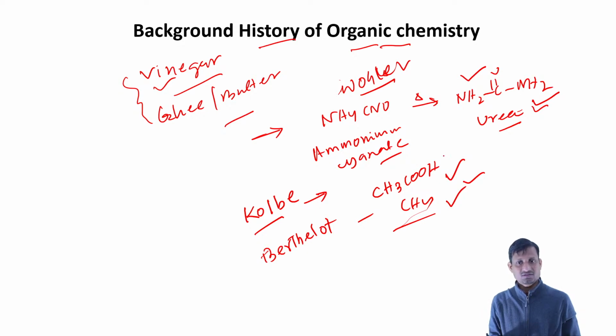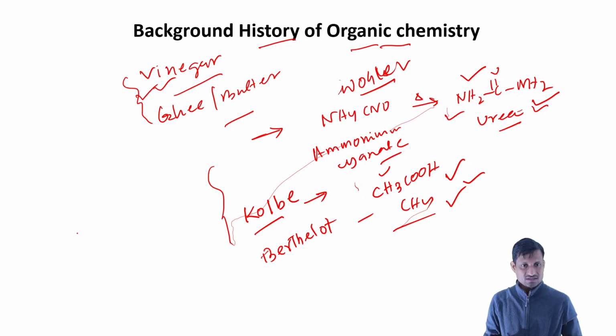But even though this, we are very much familiar with acetic acid, which is nothing but vinegar. So we have been using it since long back in our human history. But when we are talking about the science, urea is the first organic compound that was synthesized in the laboratory.